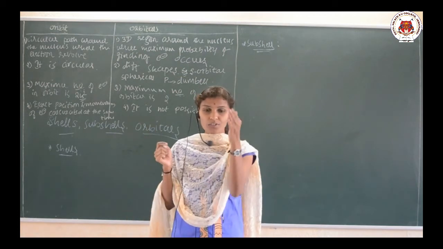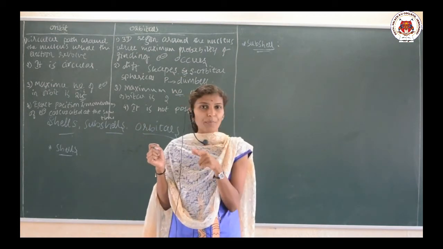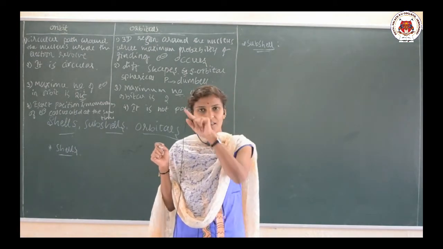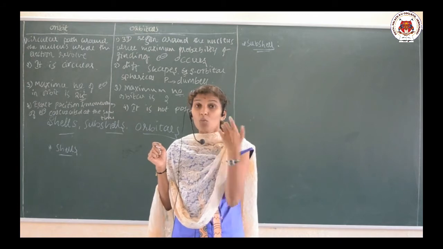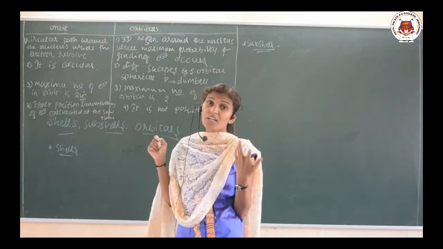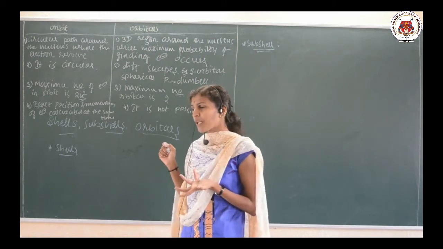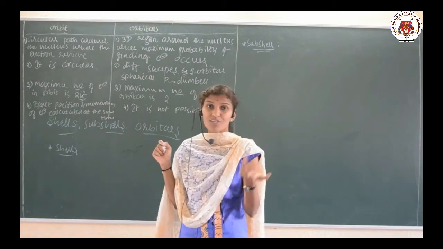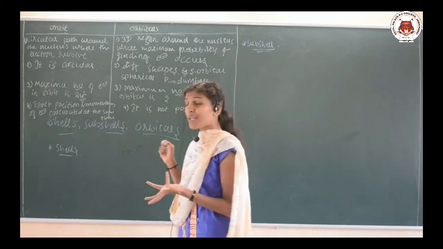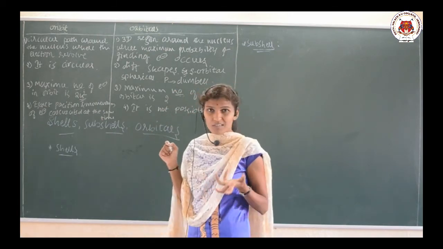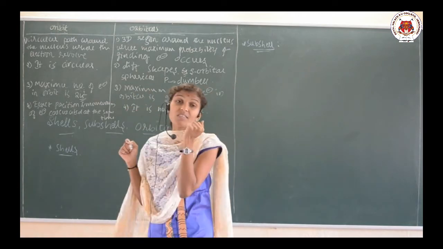And the second point: orbit is circular in its pathway, while the orbital has different shapes depending upon the orbital. If it is an S orbital, it has a spherical shape. If it is P, it has a dumbbell shape. So, the shape is different in case of orbitals, but in case of the orbit, it is circular.